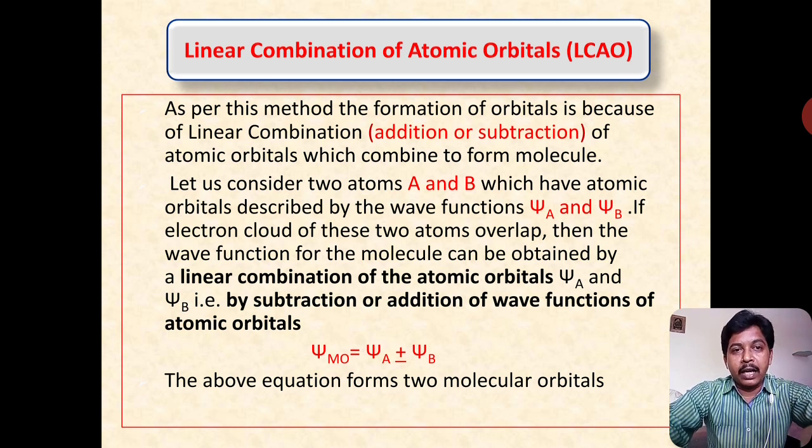The equation is represented as psi of MO, where MO means molecular orbital, is equal to psi of A plus or minus psi of B. Psi of A indicates the atomic orbital of atom A and psi of B indicates the atomic orbital of atom B. Plus or minus indicates either addition or subtraction. So, from this equation, it forms two molecular orbitals.